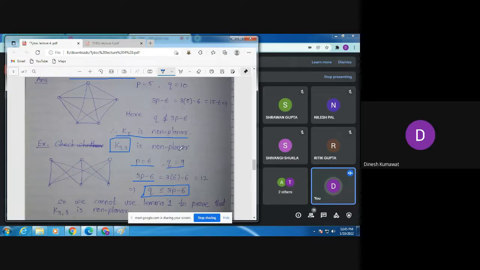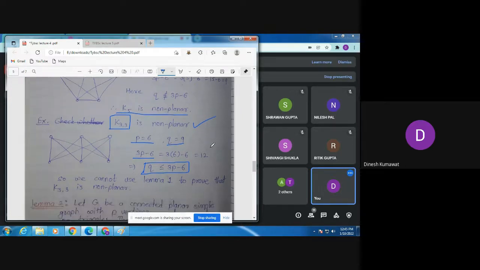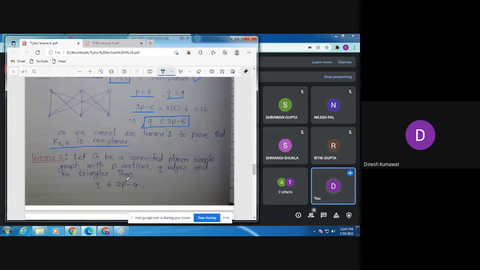So we can't conclude anything for this graph K33. For this graph, we need a little bit further analysis. We cannot use lemma 1 to prove that K33 is non-planar. So we require another lemma, which is lemma number 2. Let us understand this statement. Let G be a connected planar simple graph with P vertices, Q edges, and no triangles.